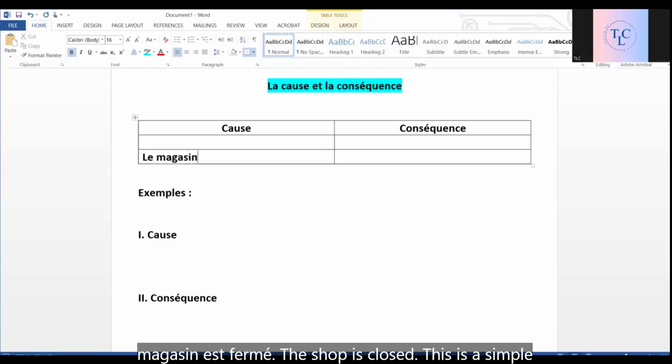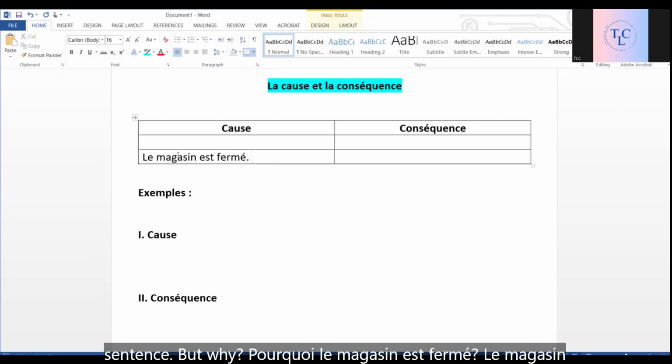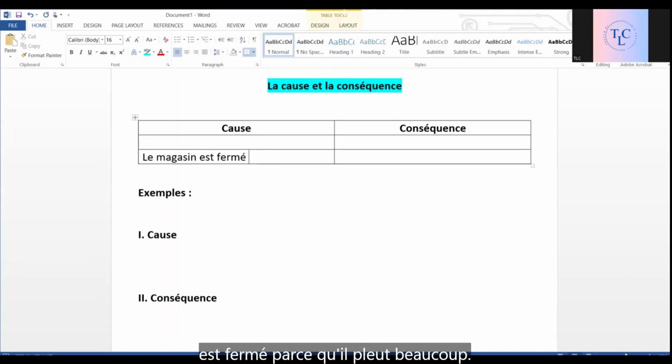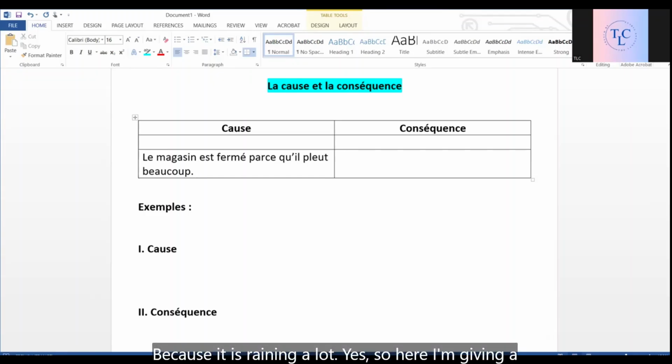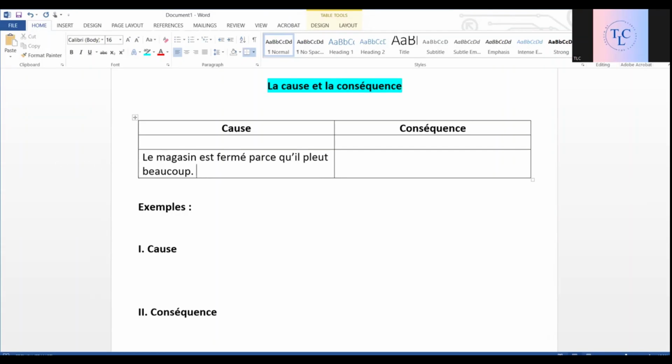Le magasin est fermé. The shop is closed. This is a simple sentence. But why? Pourquoi le magasin est fermé? Le magasin est fermé parce qu'il pleut beaucoup. Because it is raining a lot. Yes, so here I'm giving a reason.